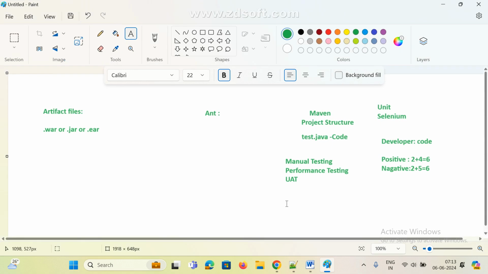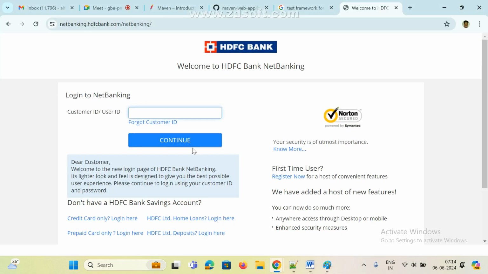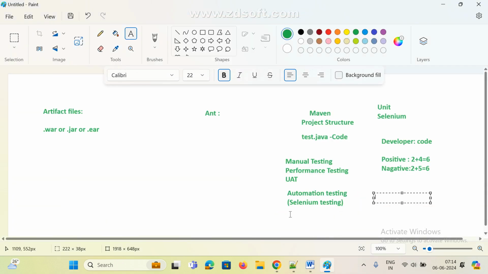And in real time we also use a lot of automation. Automation testing, where mostly they use Selenium. Okay, so they use this also. Now this is manual: if you enter anything, it is manual only. For automation, for all these pages they write classes, whether with the help of Java or Python.